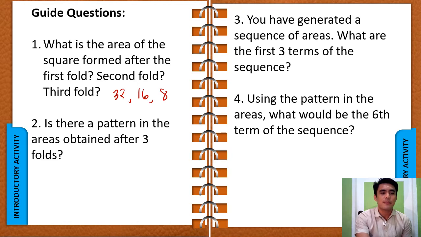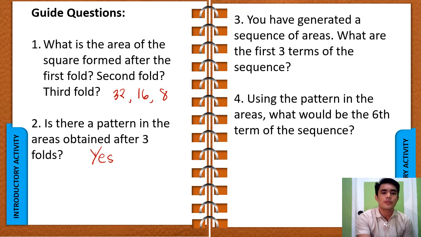Second question, is there a pattern in the areas obtained after 3 folds? See, the first area is 32, second is 16, and the third is 8. Is there a pattern here? Absolutely, there is. If you look closely, the next terms are simply half of the preceding term. For example, your second term, which is 16, is half of your first term, which is 32. 8, your third term, is half of your second term. So, is there a pattern? Yes, absolutely there is.